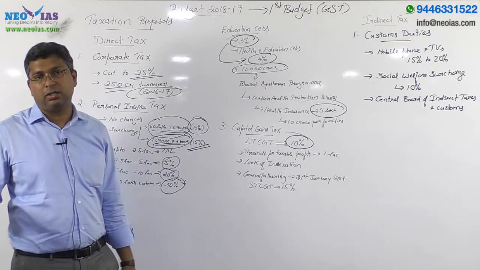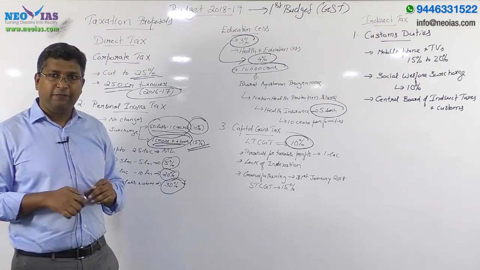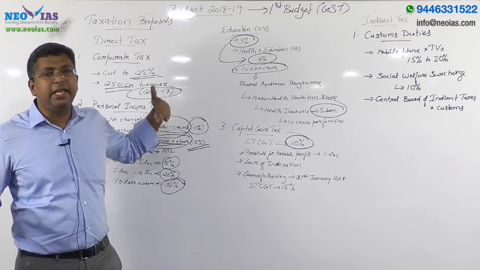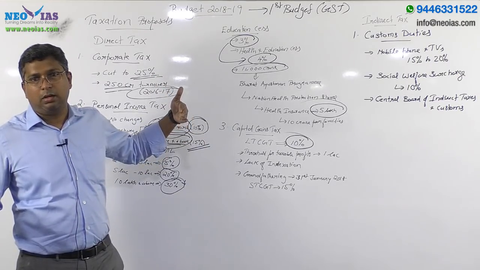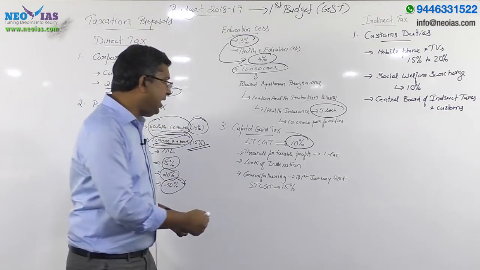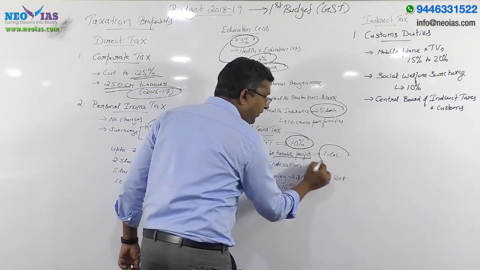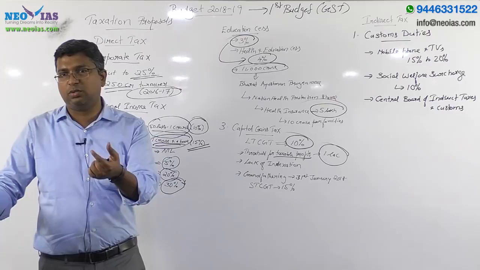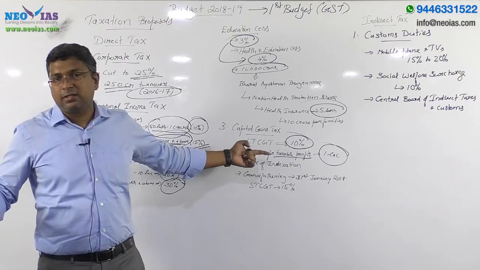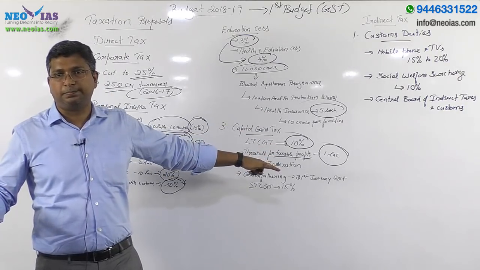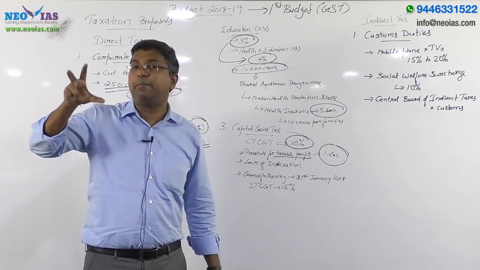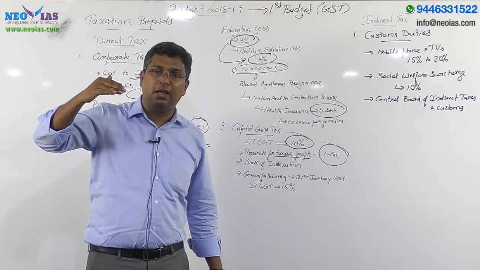Now what is the threshold limit? If anyone gets a capital gain of 1 lakh and above, this long-term capital gains tax is imposed on the taxable profit. So it's a very small amount. If the capital gain is 1 lakh and above, naturally this 10% long-term capital gains tax will be imposed on it. You also need to understand how long-term capital gain is calculated on securities: basically, if the holding period is 1 year and above.